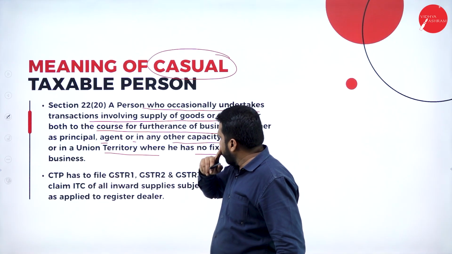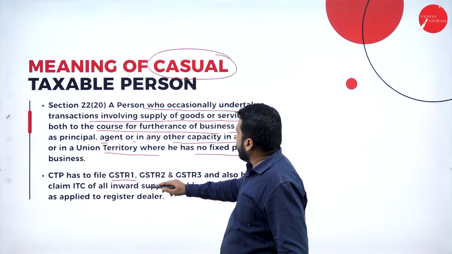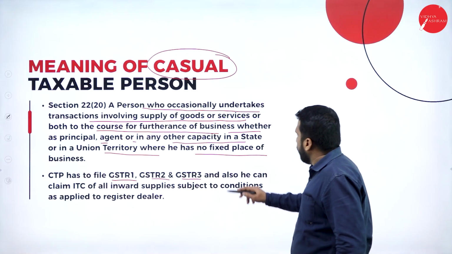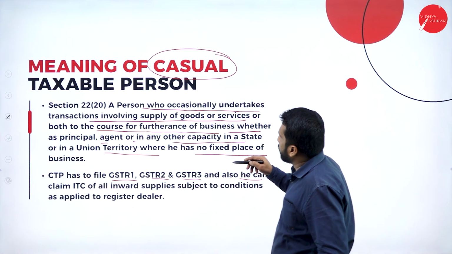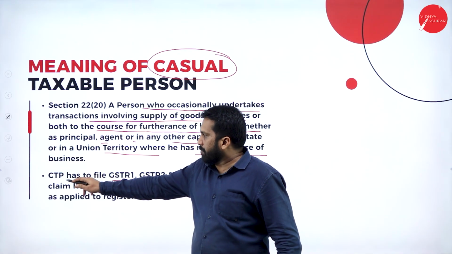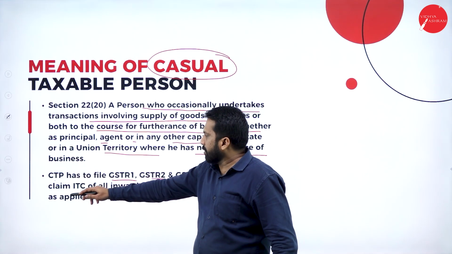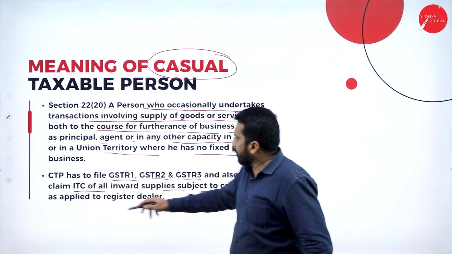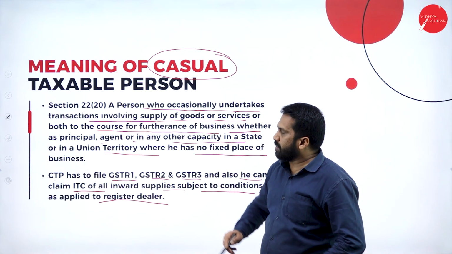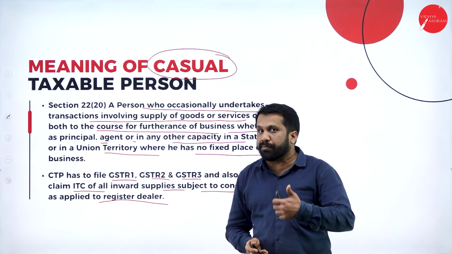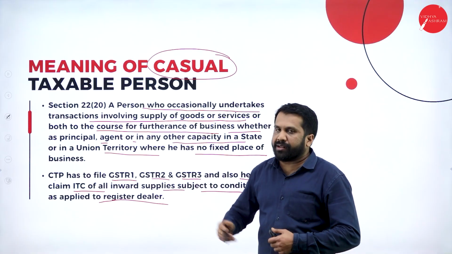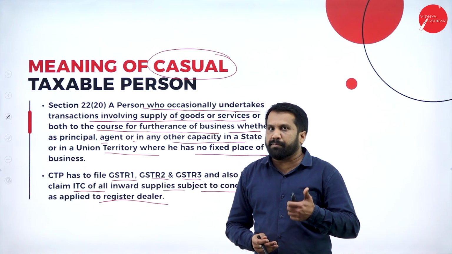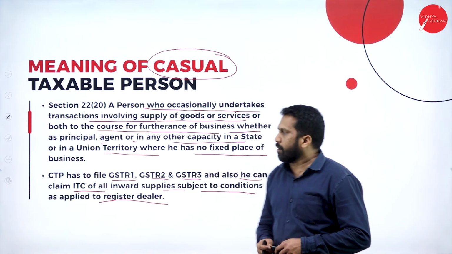CTP has to file GSTR1, GSTR2, GSTR3, and also he can claim ITC of all the inward supplies, subject to the condition that applies to the registered dealer. CTP means casual taxable person. These things I'll explain while doing the particular problem, because you can understand them only with numbers. If numbers are there, then you can understand better.